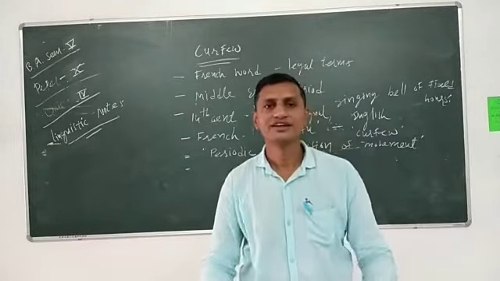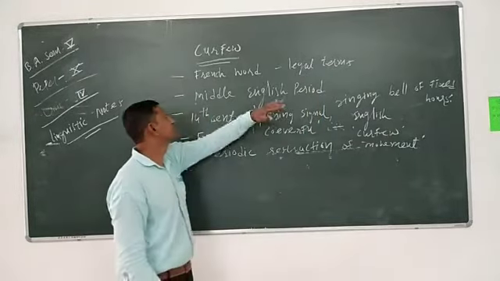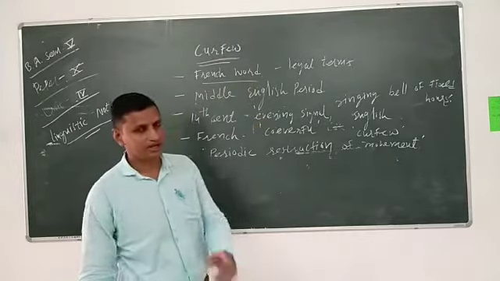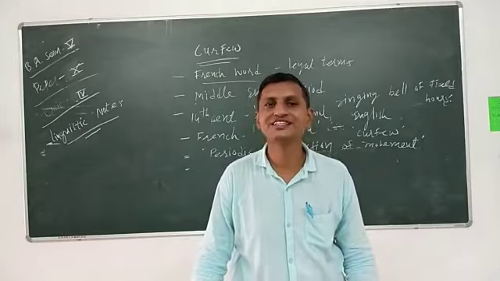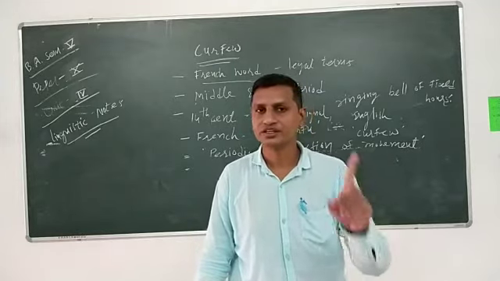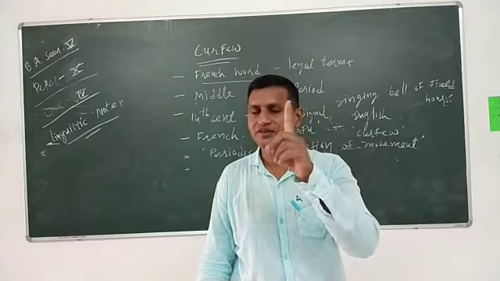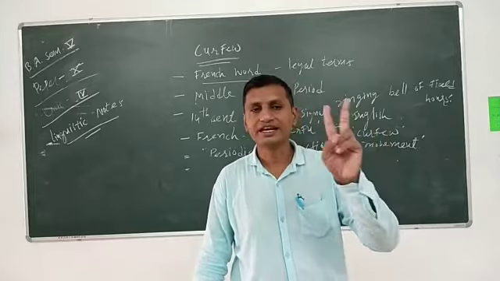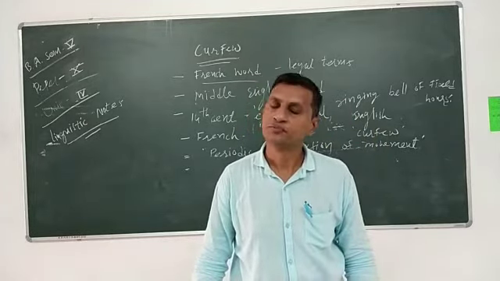Today we learn that. Dear friends, the word curfew comes from French. I asked a question about it: how many influences are there on the English language? Greek influence, Latin influence, and the third one is French influence. Greek and Latin are classical influences, while French is a modern influence.